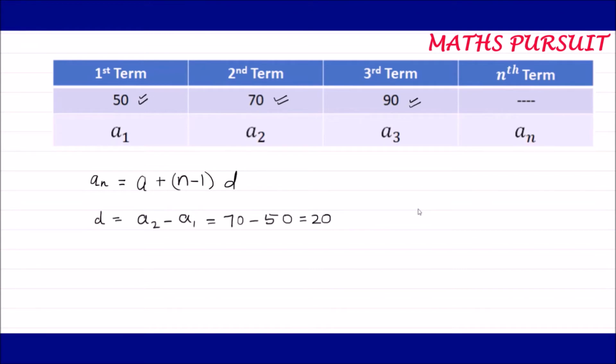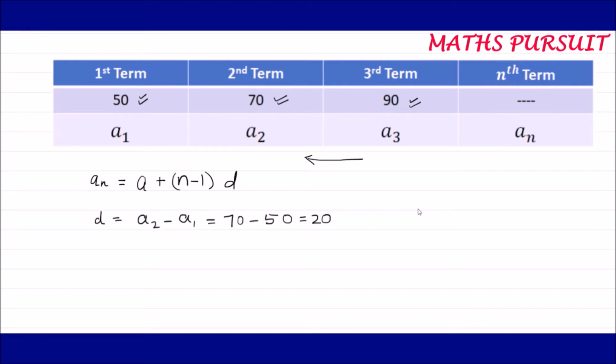We know that common difference is the consecutive difference in an arithmetic sequence or an arithmetic progression, and we always calculate the common difference from the end of the sequence. It is not that we calculate a1 minus a2 or a2 minus a3. We always calculate a3 minus a2 or a2 minus a1. We come from the right side of the sequence while calculating the common difference.